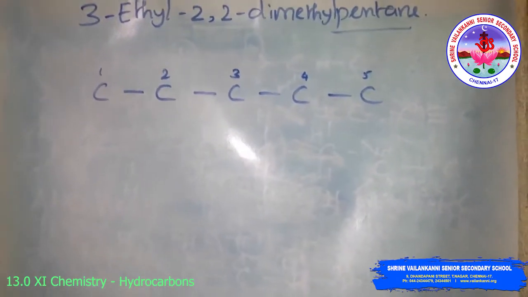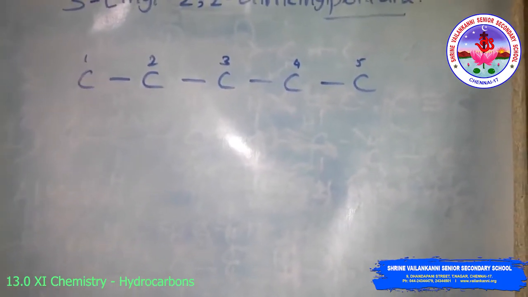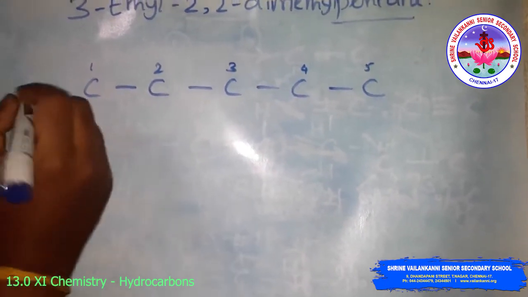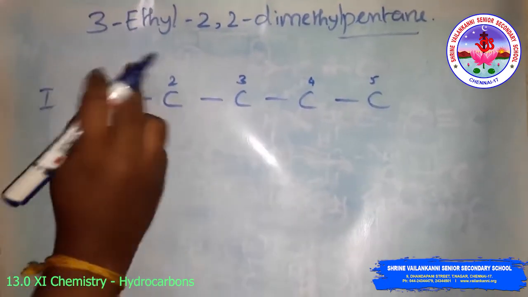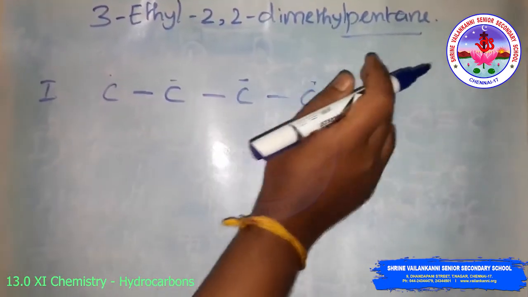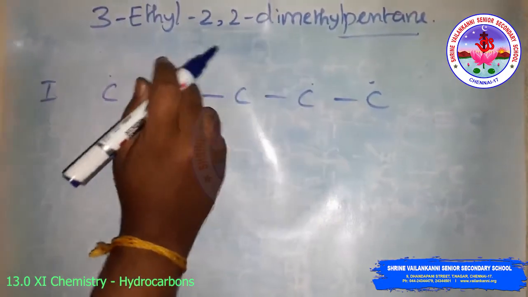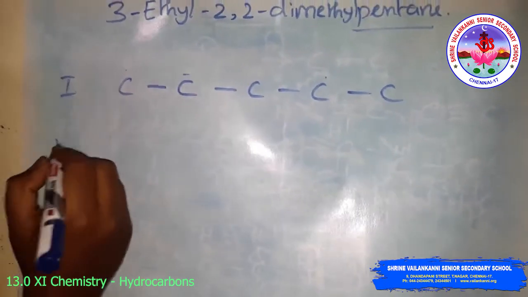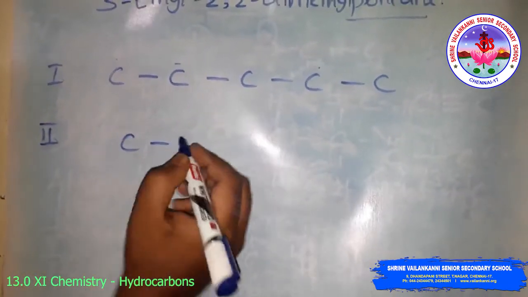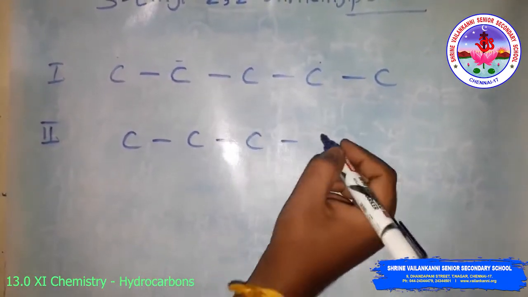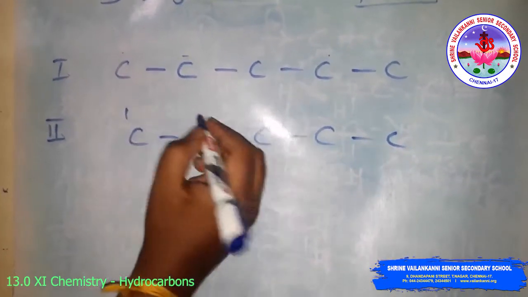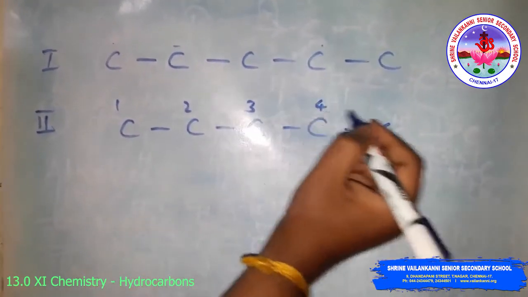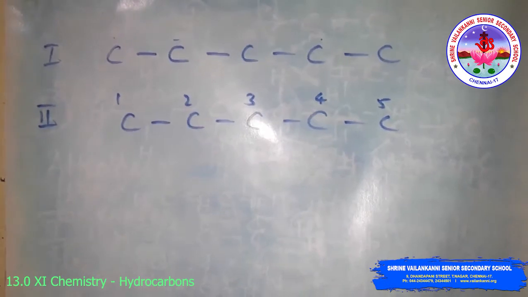First step, write the number of carbon atoms depending on the word root. The word root here is pentane, that's why I am writing 5 carbon atoms. The second step is to give the numbering, so 1, 2, 3, 4, 5. The number of carbon atoms is 5.